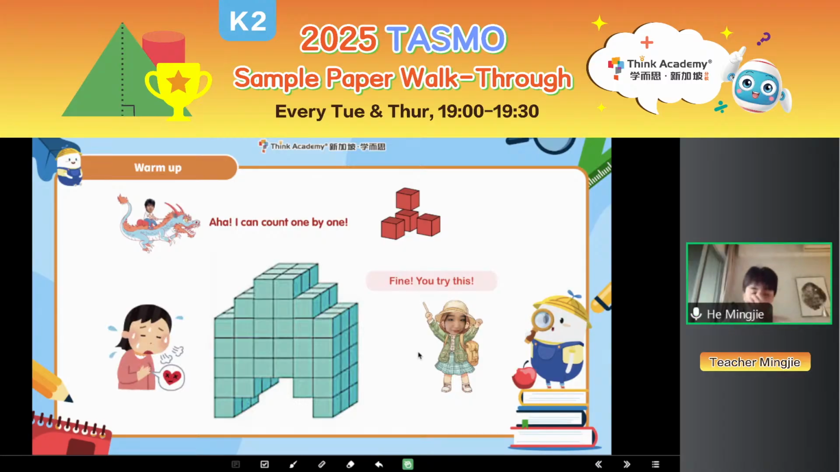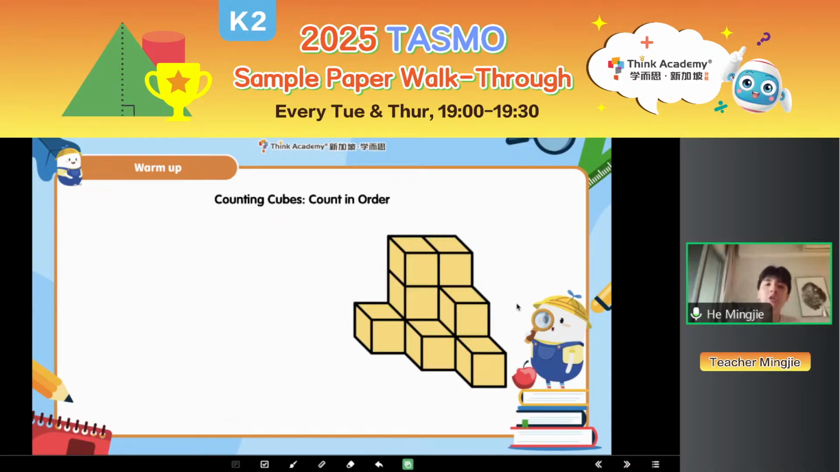So let's try. What is Teacher Ziyan's method? Counting by columns. Okay, so when counting cubes, we count in order, we count by columns. For example, here are some small cubes, right? And then we have different shapes. So first, if I want to count in order, I want to count by columns.